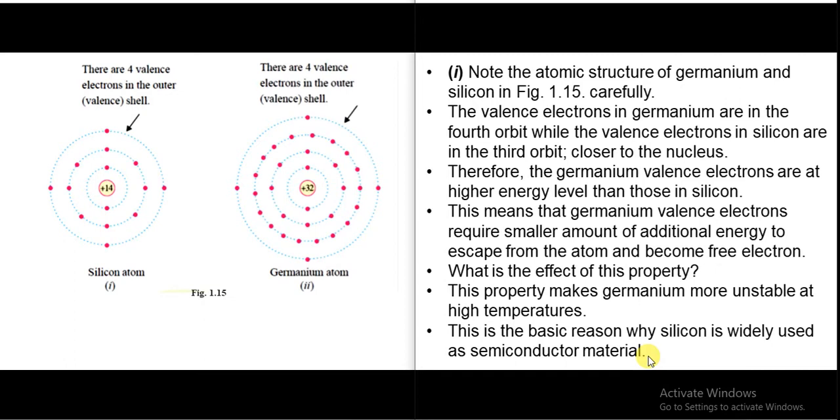Because at higher temperatures, the germanium atom becomes unstable. The electrons require very little energy to escape from the atom in the case of germanium. Hence, as it becomes unstable at high temperature, we prefer silicon.